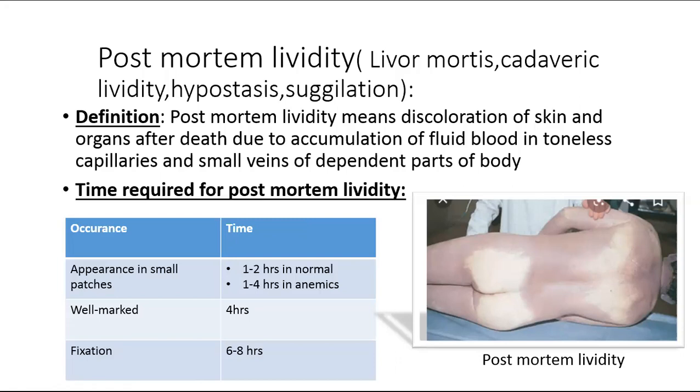These are PM lividity, due to the accumulation of fluid blood. Here the toneless capillaries and small veins are present. These are the dependent parts.